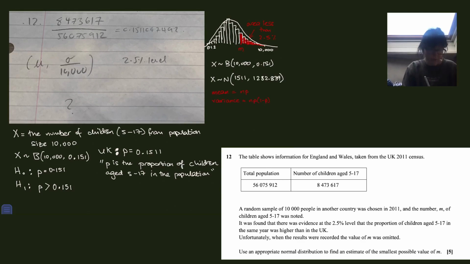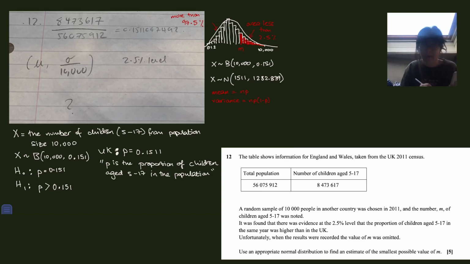I can go in the calculator and go to the menu for stat and then do inverse normal. Now the inverse normal button on here won't do the area to the right. I have to tell it the area to the left. So if the area to the right is going to be less than 2.5%, then the area to the left is going to be more than 97.5%.